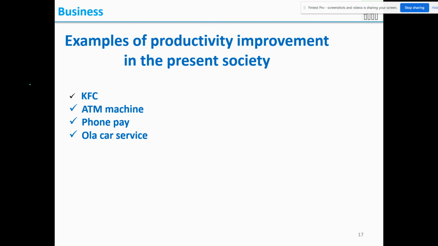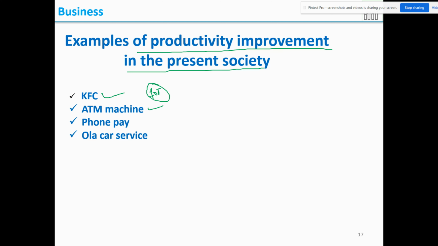Some examples of productivity improvement in present society. One thing I could say is KFC. There are many chicken shops in society, but why has KFC become famous? The taste is consistent and the quality is consistent. They have a formula for how many kgs they use to make a particular item. That is one example of business sustenance: KFC, and the ATM machine.